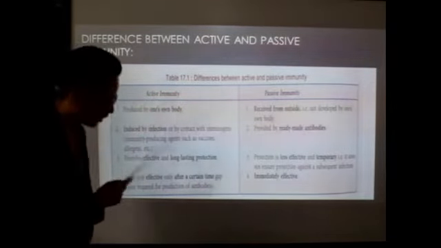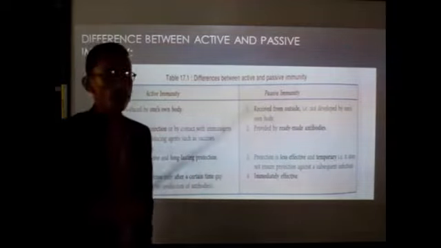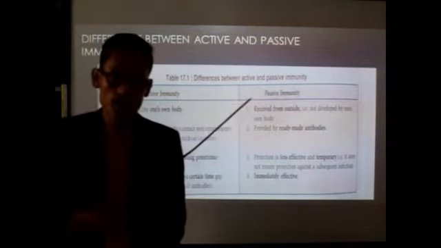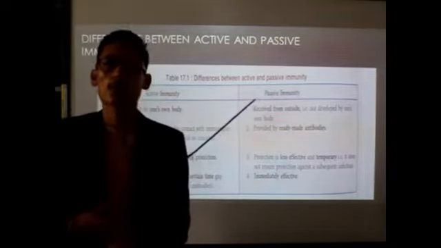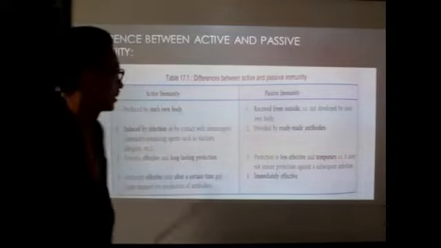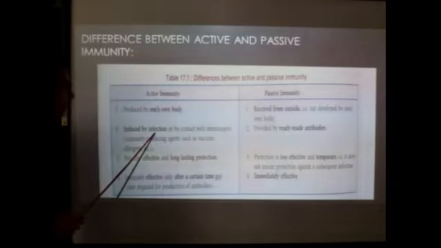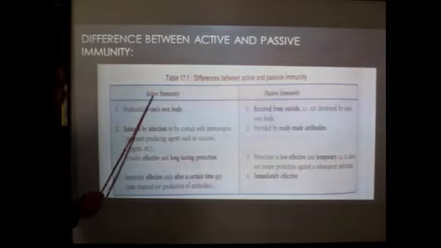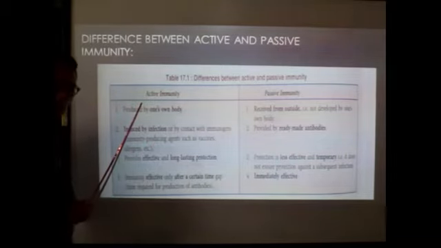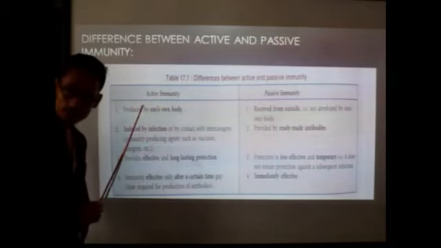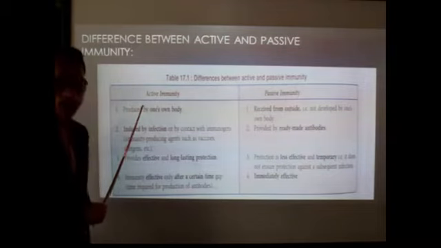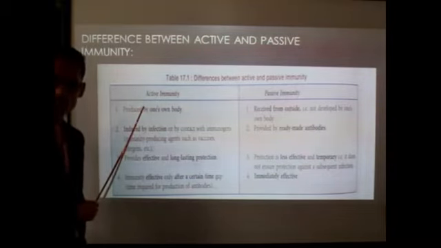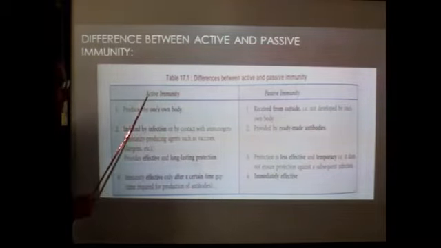In passive immunity, our body will not produce the antibody but will take the antibody produced in other animals. Number 2, active immunity is induced by infection or by contact with immunogens, meaning antigens. That means active immunity is activated in our body when we come in contact with the antigens in a natural way or in an artificial way by means of vaccination. So it will come into action.